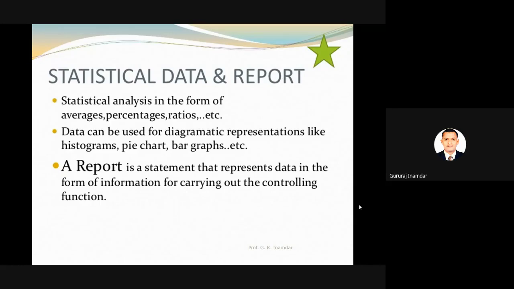So that statistical data and report will help in the controlling of the industry or organization. A report is a statement that represents data in the form of information by carrying out the controlling functions. Whatever controlling units, controlling reports, controlling values are there, in terms of one paragraph or one report, we will get the overall data of that particular organization.